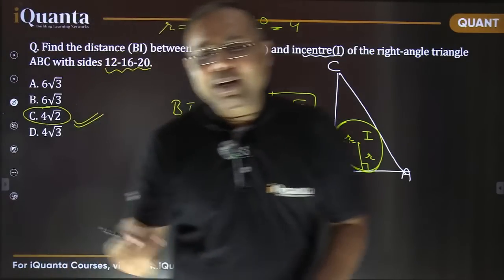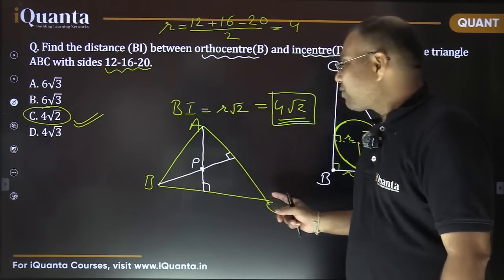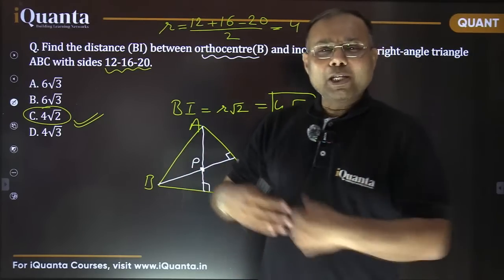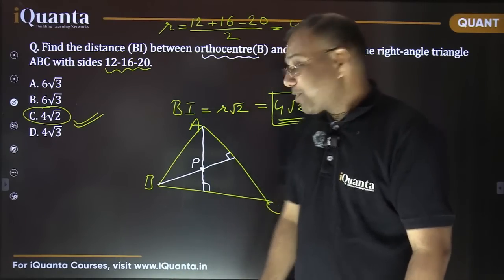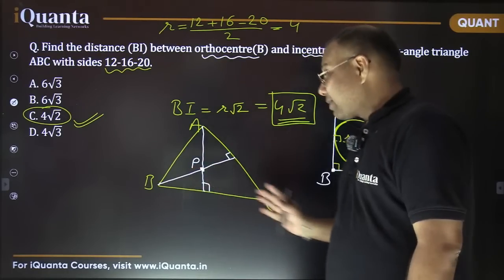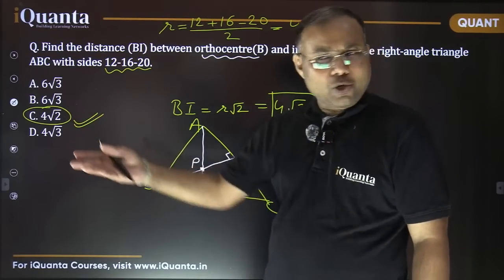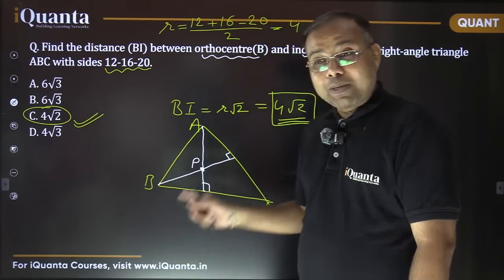ऐसा तो नहीं होगा ना. These two altitudes are meeting at point P, and when the third one comes, they will say, चल भाई कहीं और मिलते हैं. And it's not going to happen. It's not going to happen that these two are meeting at a point P right now, and when the third altitude comes, they will meet somewhere else. No, they are going to meet at this point only. Right?